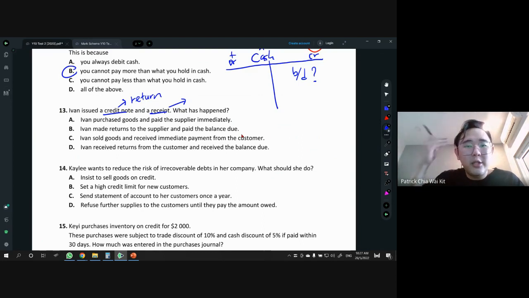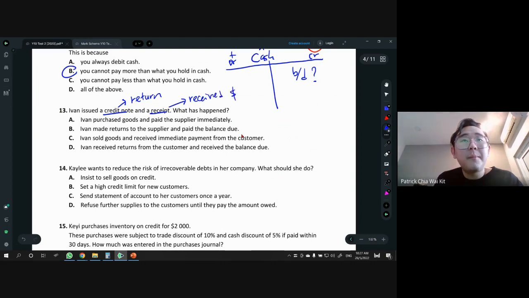So getting money, then only we issue a receipt. So you guys have to change your point of view. I know you guys are so used to buying things, paying people money, then getting a receipt. But right now, we are the business. So we will be selling things, and after that, people pay us, we give them a receipt. Issued by us. So this one is receiving payment. All right.